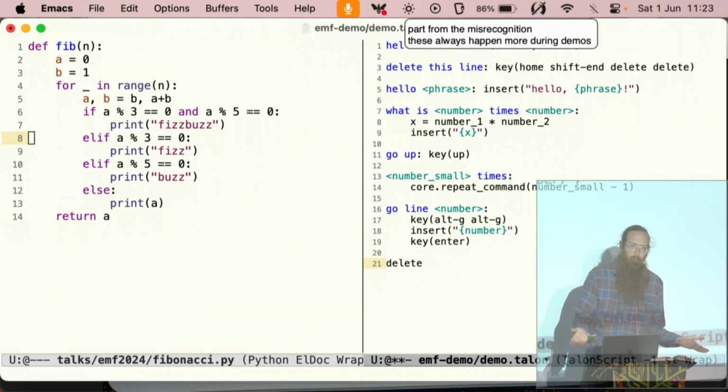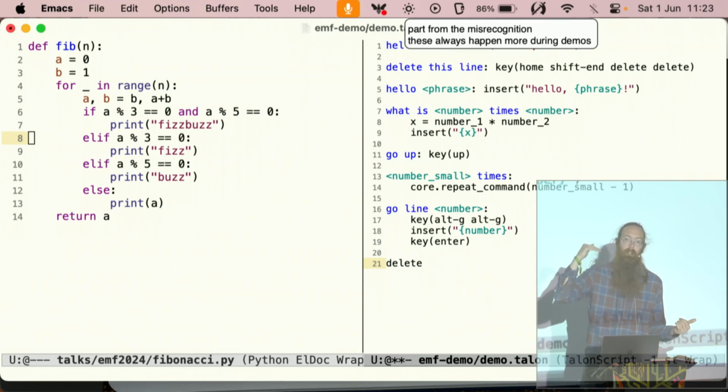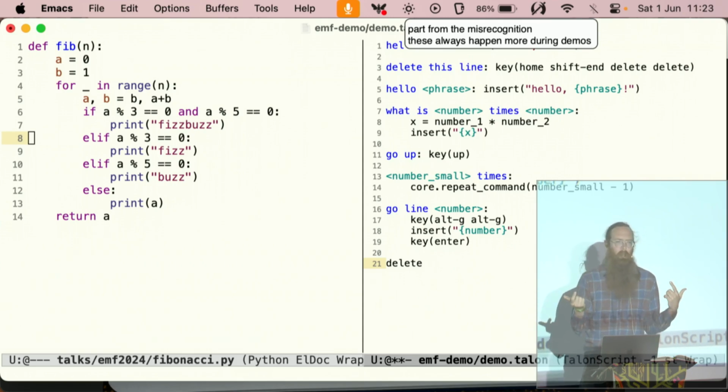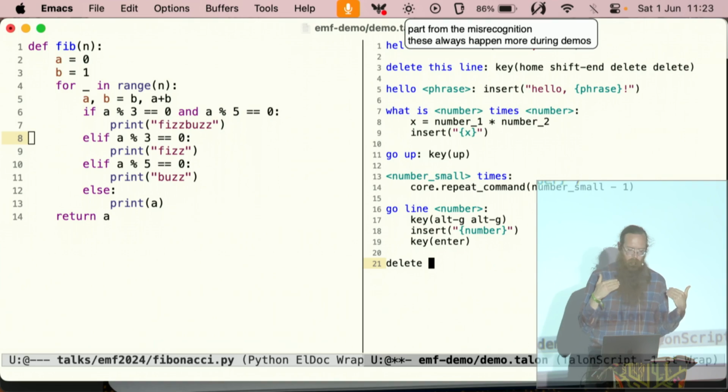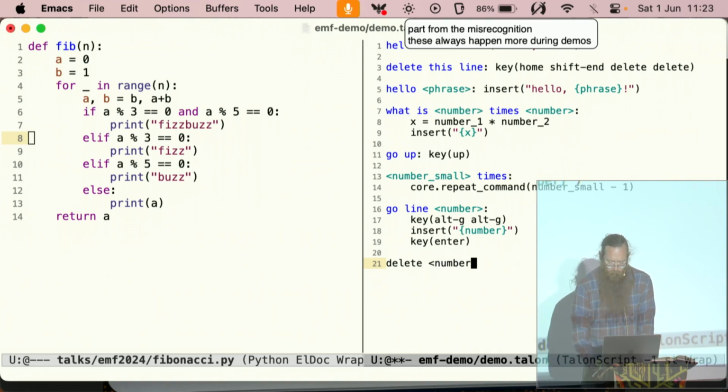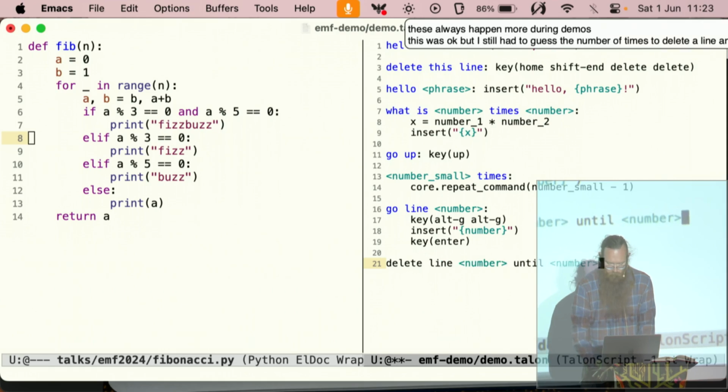This was okay, but I still had to guess the number of times to delete a line, and I still had to do 2 separate commands. I could have bunched them together into one phrase, but it's simpler just to have one command, where if I want to delete a range of lines, I delete a range of lines.